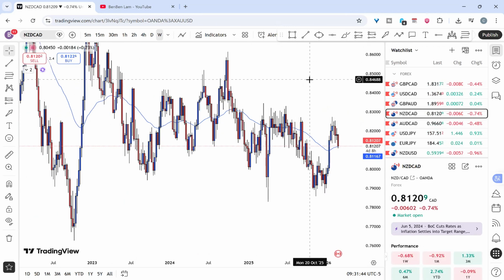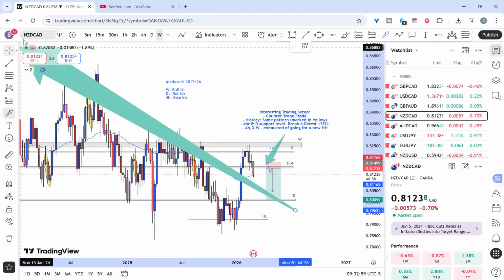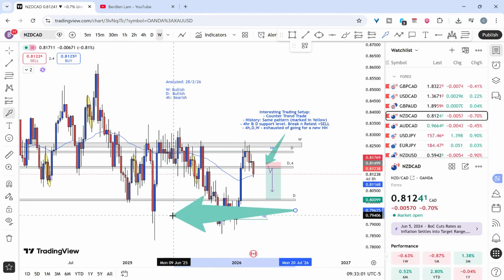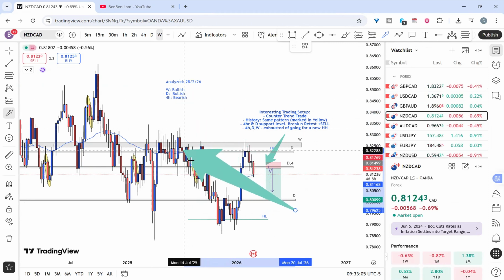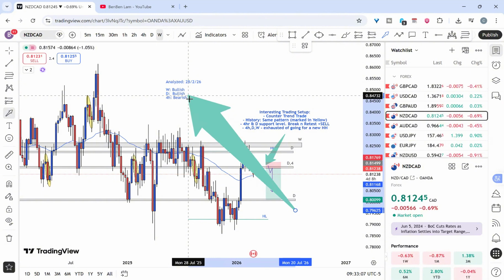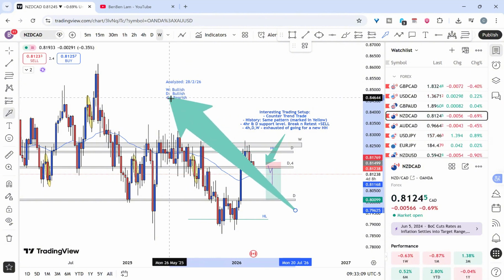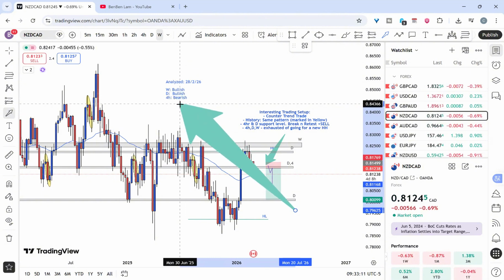All right, my next trade will be NZD CAD. So let me go over it very quickly. NZD CAD is pretty interesting. I analyzed that NZD CAD is actually in a bullish trend. On the weekly we have bullish, on the daily we have bullish, and on the 4 hour we have bearish.